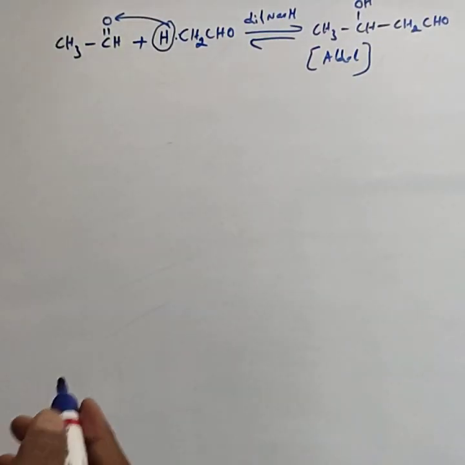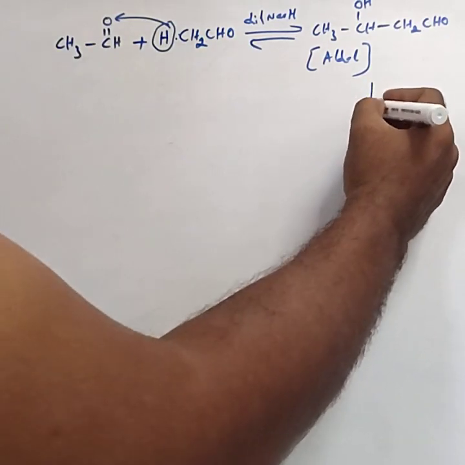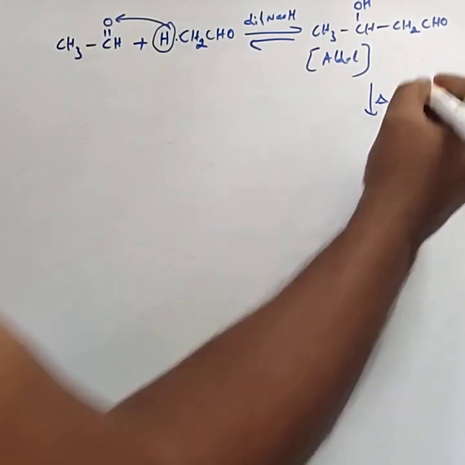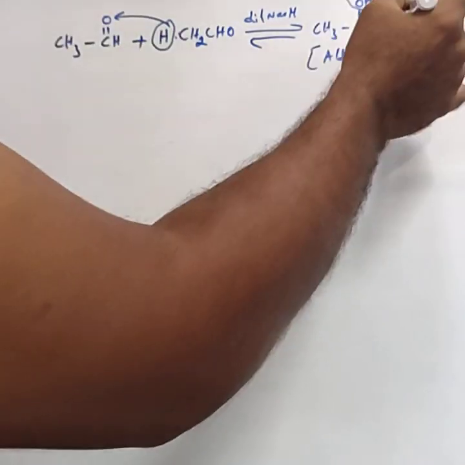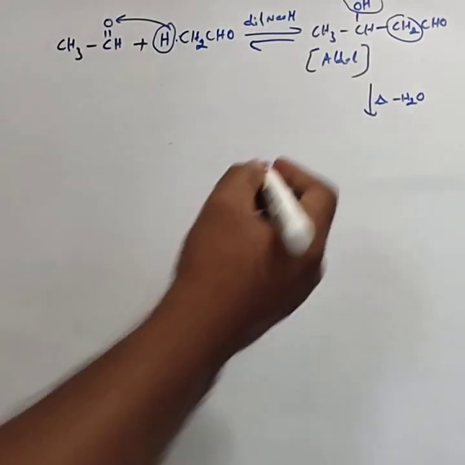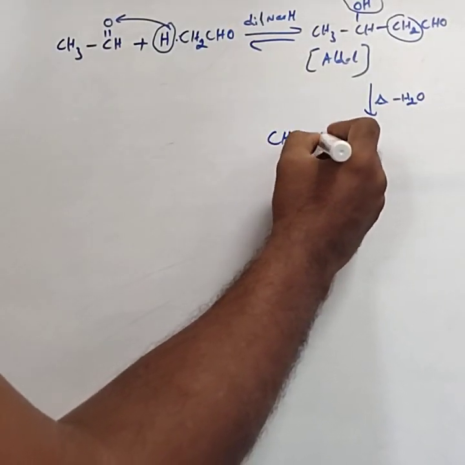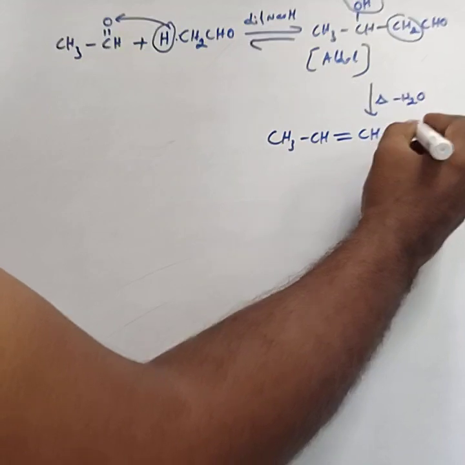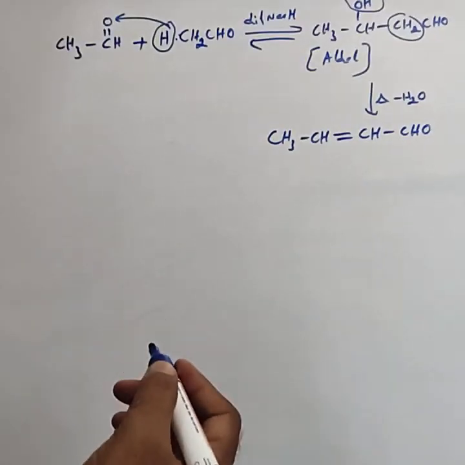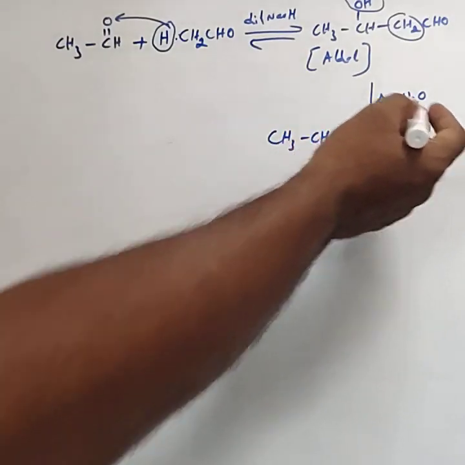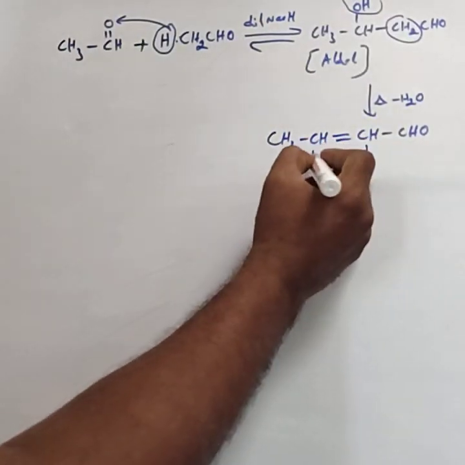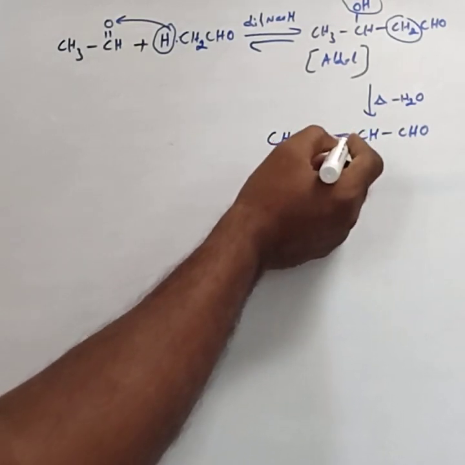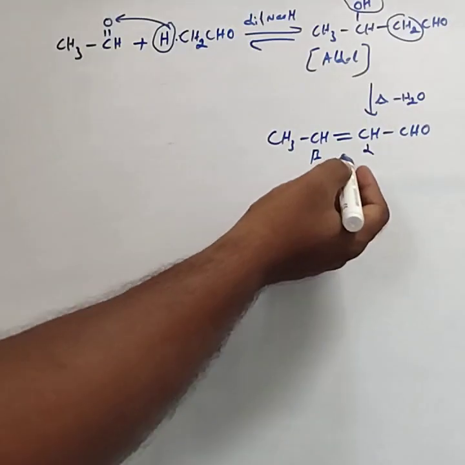Aldol is formed. Then aldol, on heating, loses a water molecule. Removal of water takes place. The water comes from this OH and one hydrogen atom here. That results in the formation of CH3CH, then the single bond is converted to a double bond, so it becomes CH-CHO. This is the alpha beta unsaturated aldehyde. This is the alpha position, this is the beta position, and in between alpha and beta a double bond is present. Alpha beta unsaturated aldehyde. This is the aldol condensation product.